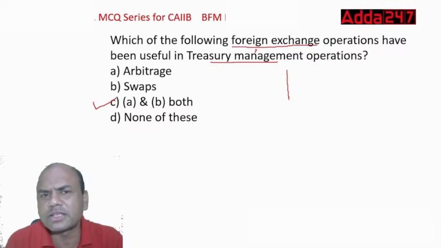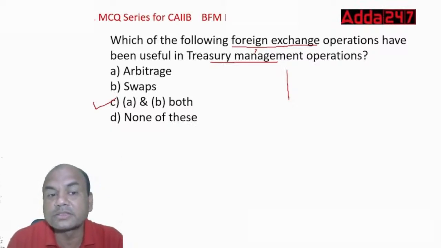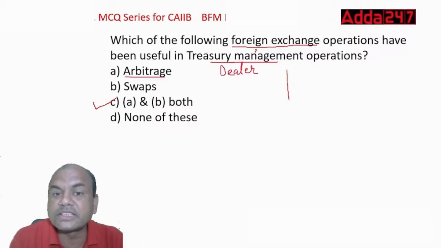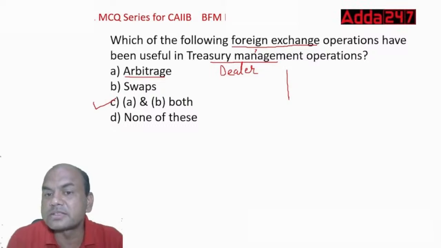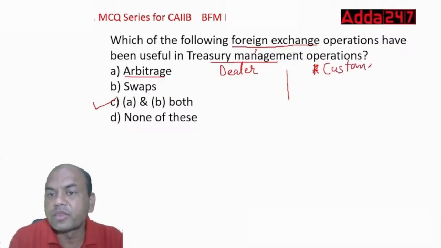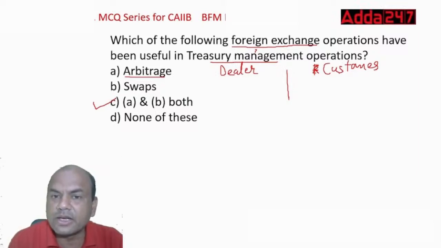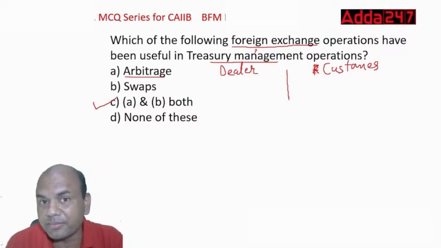What does that guy do? That guy does this arbitrage. He buys from the dealer. Dealer means distributor, and immediately, the same day, sells it to the retail customers, to us. Let's call us only customers. So he buys from the dealer and sells to the customer on the same day.